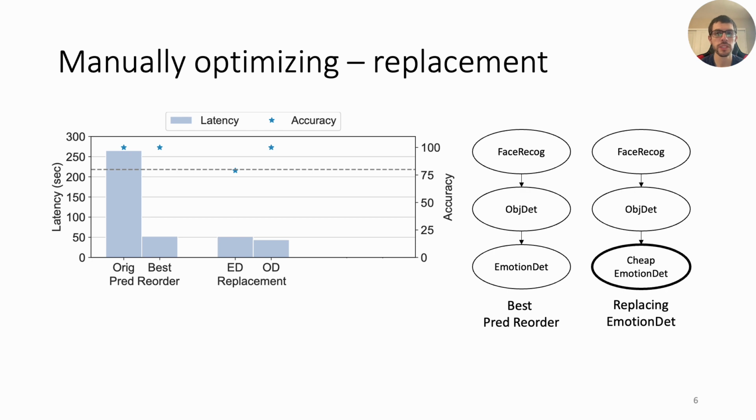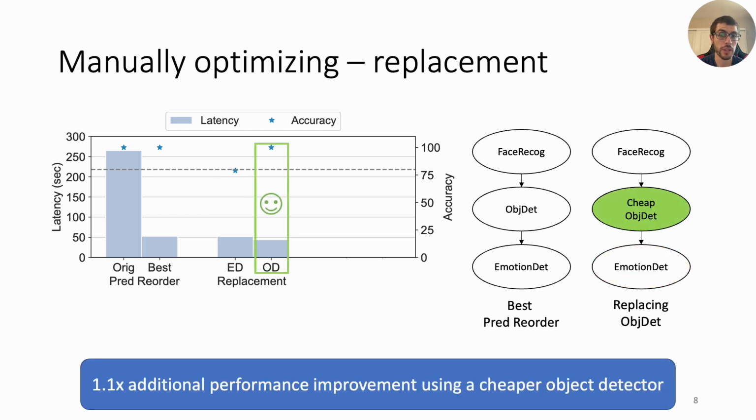Another optimization is model replacement, where a cheaper but less accurate model can potentially replace a slower but more accurate one. For example, here, we can replace the original emotion detector with a cheaper version. Unfortunately, not only does this replacement not improve performance, it doesn't even meet our accuracy constraint. So this is a bad replacement. On the other hand, if we try to replace the object detector with a cheaper version, we see it both improves performance by 1.1x over the best predicate reordering, and it meets our accuracy constraint. So this is a good optimization.